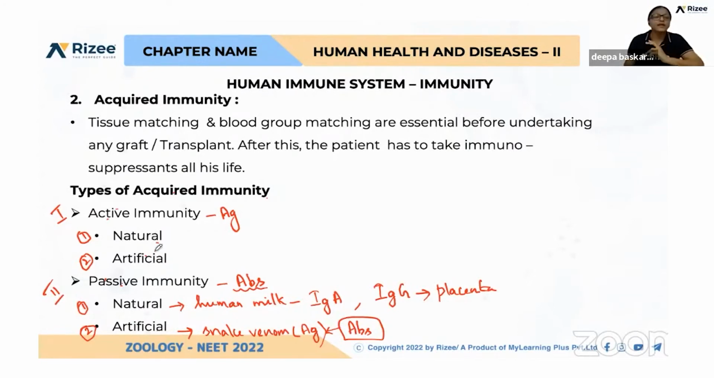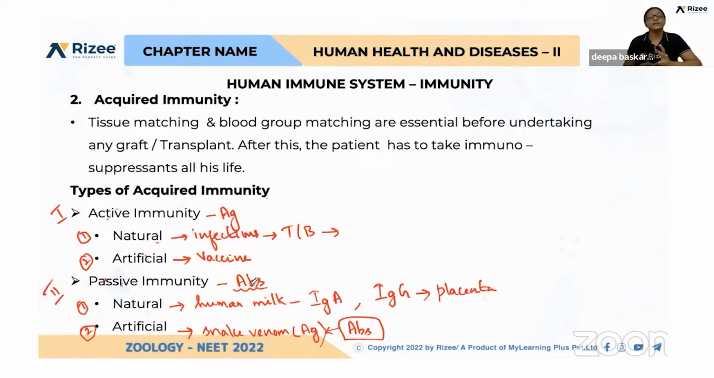Okay, and again here if you come to active immunity, naturally we are getting some infections. So our immune system, T or B cells, will act against that. That is called as natural active acquired immunity. Artificial means, for example, now for COVID we got vaccines. Immunization, this is called as immunization. And so many diseases have been eradicated with the help of this vaccination or immunization.